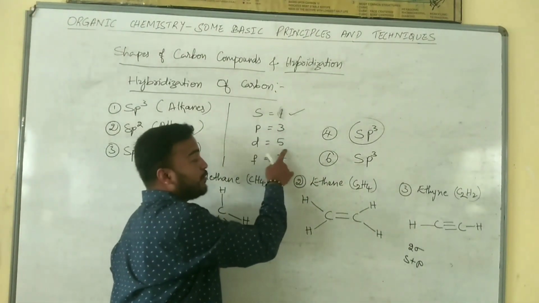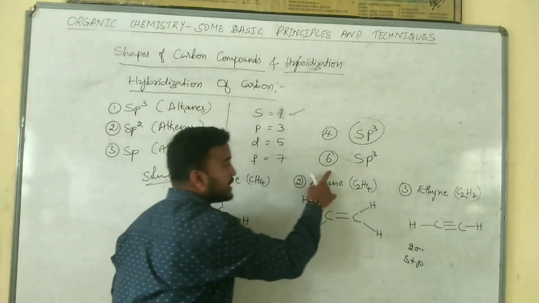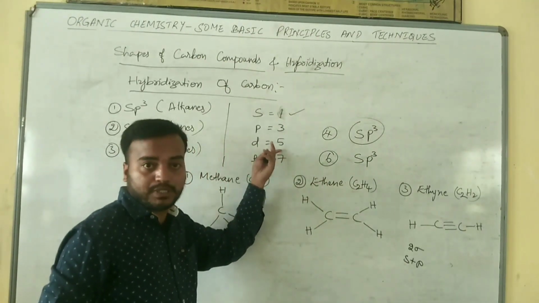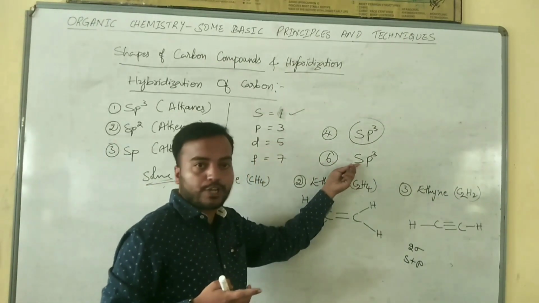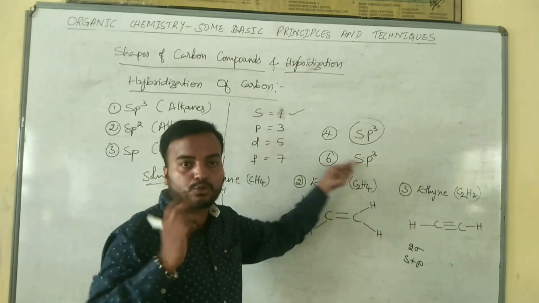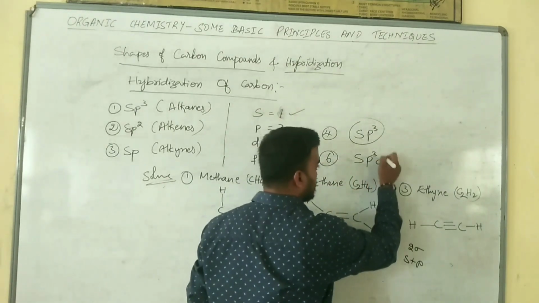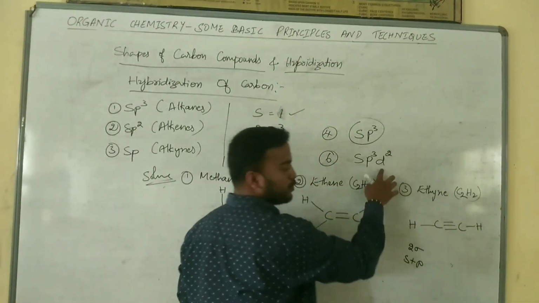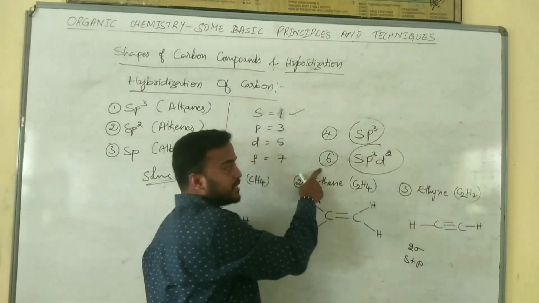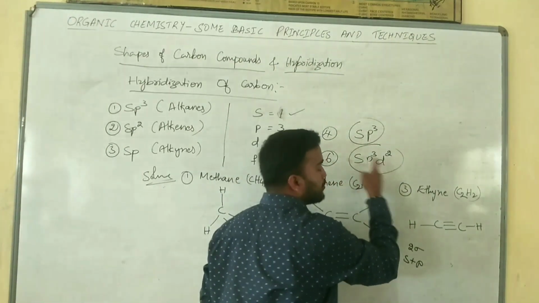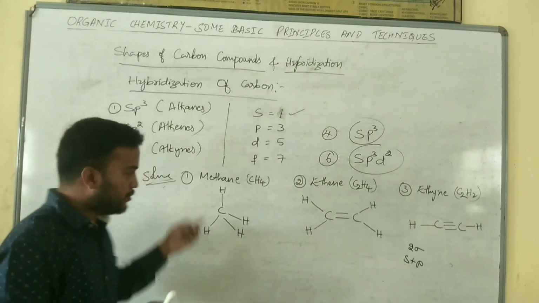In the d orbital we have 5 suborbitals, but in this case we don't need all 5. 3 plus 1 is 4, and we require only 2 suborbitals from d. Suppose if we have 6 hybridized orbitals, the hybridization should be sp3d2. So let's see one by one.